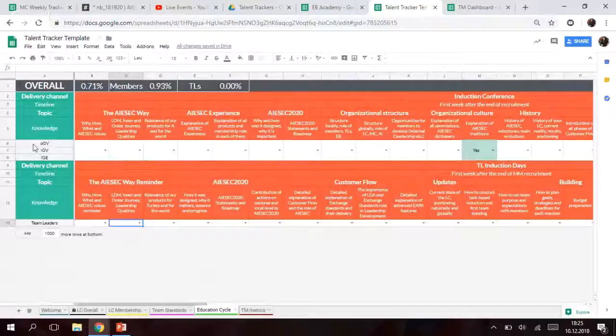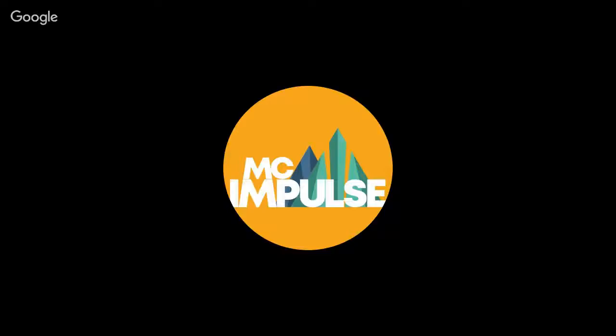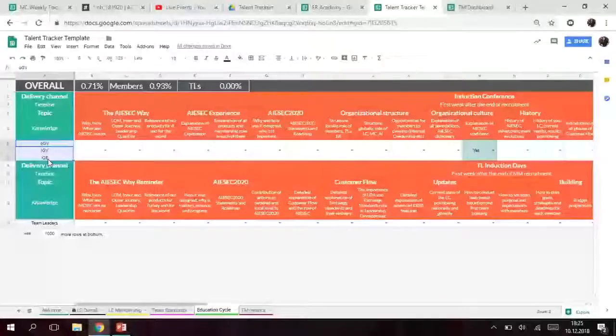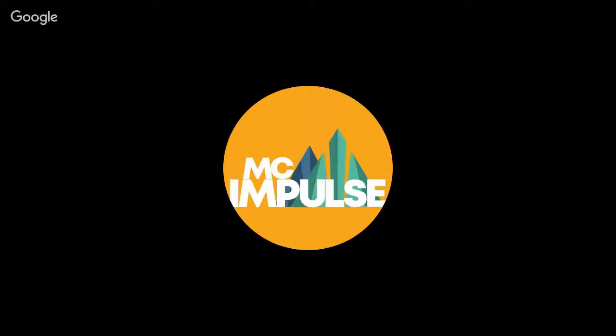You can shape this part based on your structure. You can put CB and BA, not BA anymore. You can put OG to CB to BA, whatever, different teams, of course.